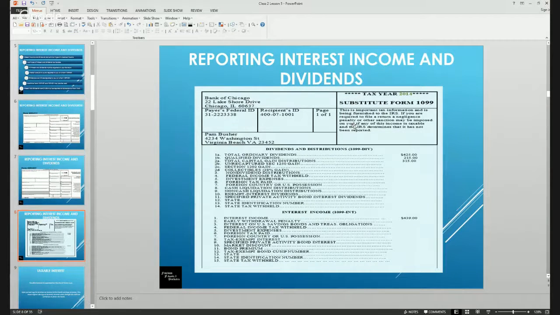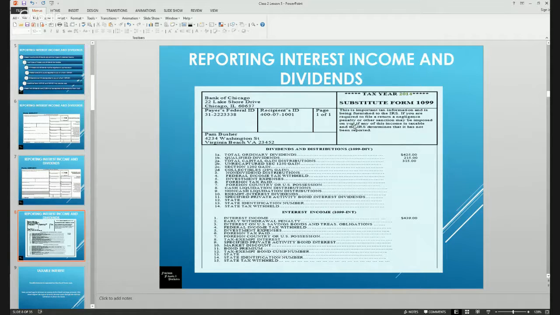This is what a substitute form would look like. Here you have both the 1099-DIV as well as the 1099-INT on a combined form. There is no standardization regarding what order they would be placed in. Underneath each of the main titles, you will have the identification of the box that the amount is related to.